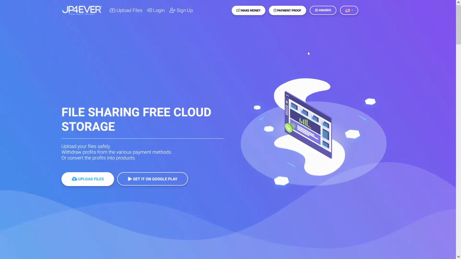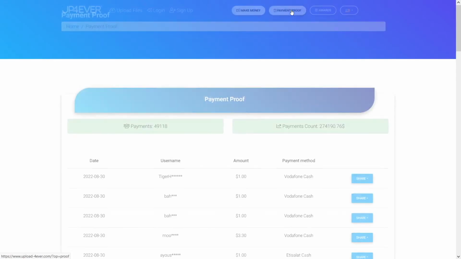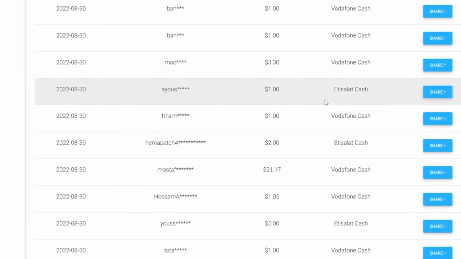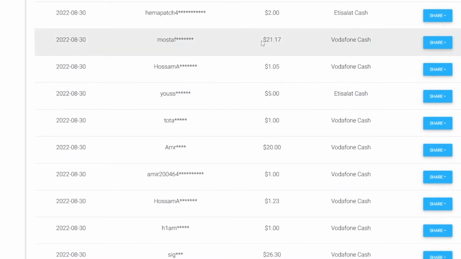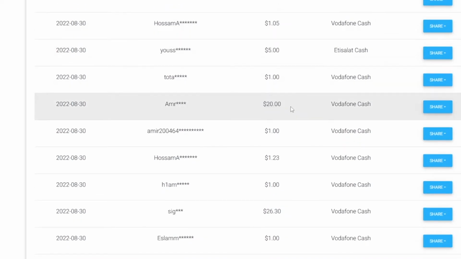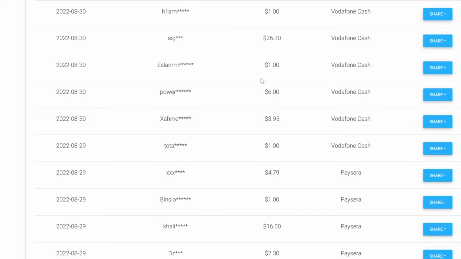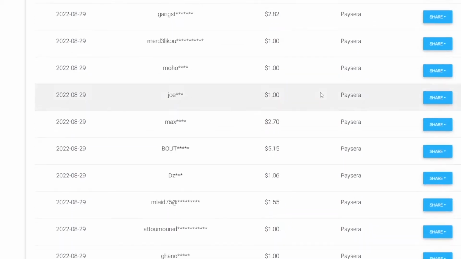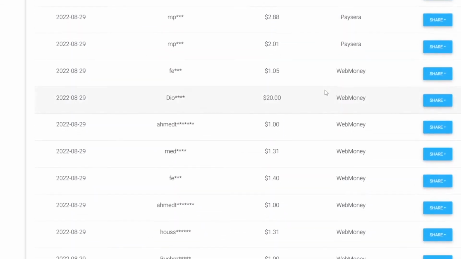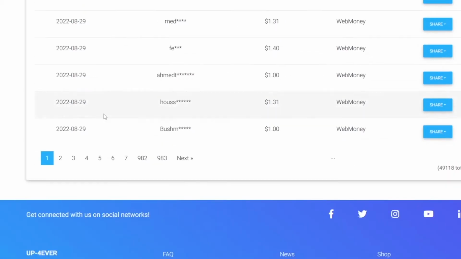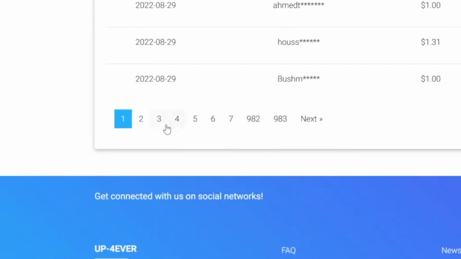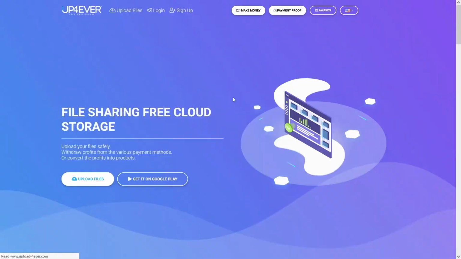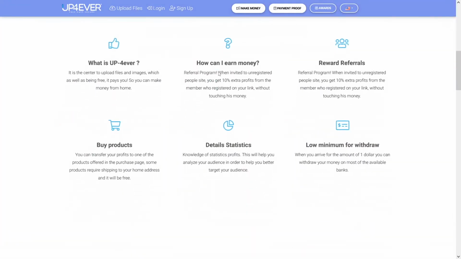You get a lot of that money just like these people on payment proof. You have this payment proof and you can see that people are withdrawing some nice sums, $21, $20 here as well, $26 here as well. People are withdrawing crazy money, and you can do that as well, guys, if you just follow this strategy. And just take a look at how much of these payment proofs are there. So people really get a lot of money. So make yourself an account here and let's start getting that money.